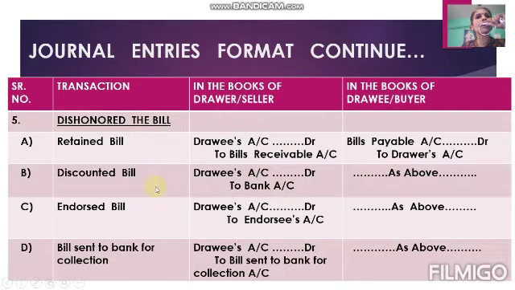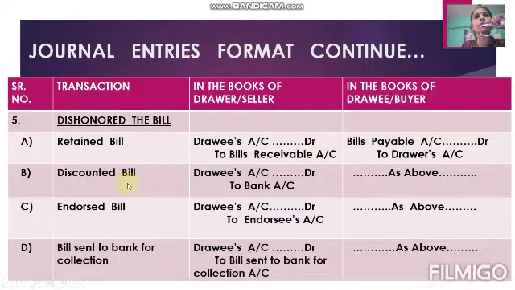In case of discounted and endorsed, entries for dishonor are there in the books of drawer. Why? Because now the bank is not getting the payment of the bill from the drawee. So the bank asks for the payment from the drawer and the drawer has to make payment to the bank, because the drawer has the contingent liability of discounting the bill.